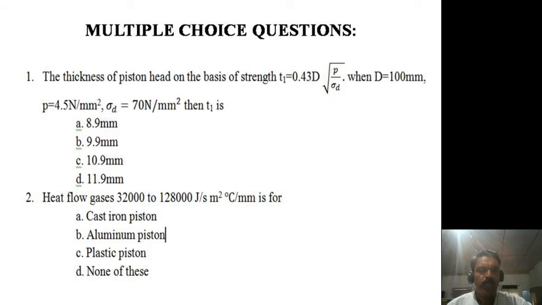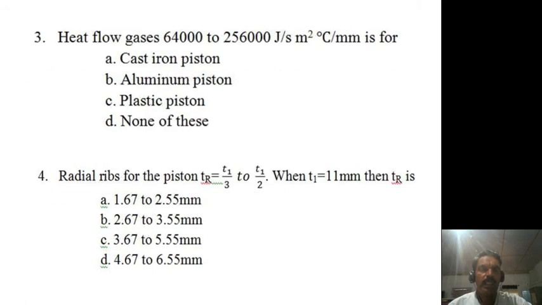There are so many options: cast iron piston, aluminum alloy piston, plastic piston, none of these. Okay, so the third question is like this: heat flow gases 64,000 to 2,56,000 joules per second meter square, degree centigrade per mm, is it for a cast iron piston, or an aluminum piston, or a plastic piston, or none of these? Suggest the best answer for this question. There are so many options, just judge the correct answer.